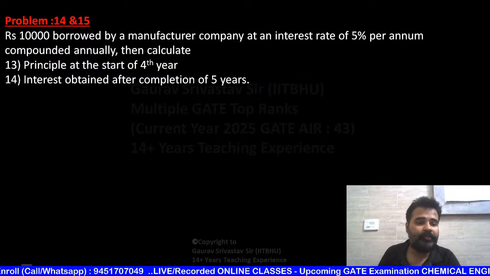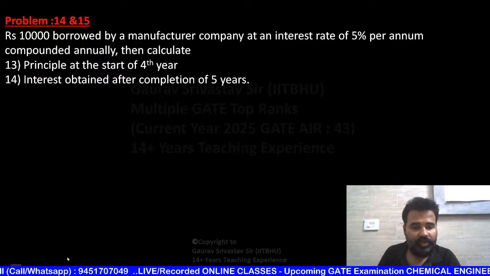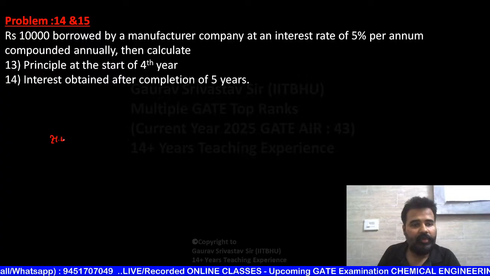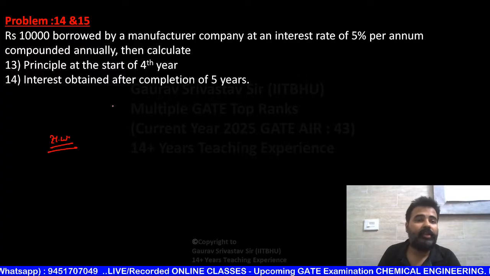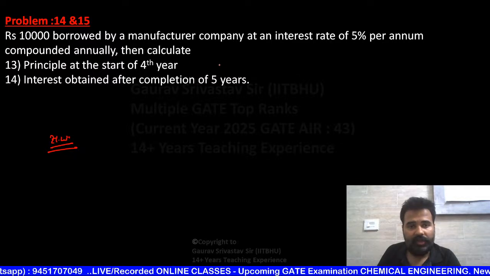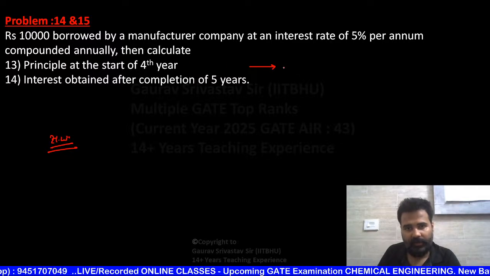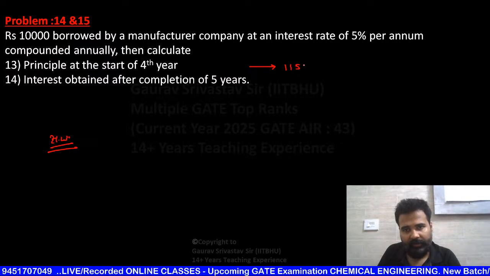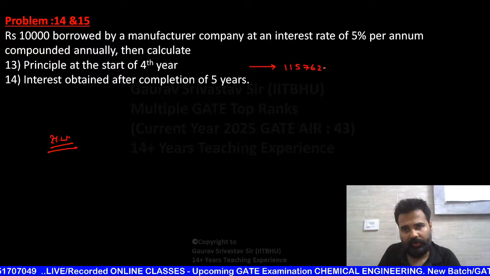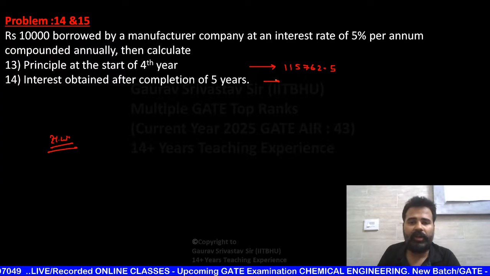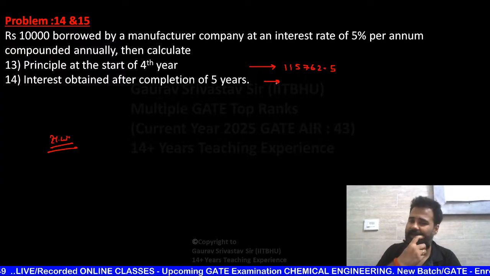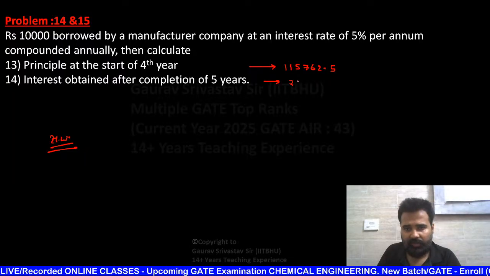This is a homework question. Again, one more beautiful question. This is also your homework question, beta. And principal at the start of the 4th year, here the answer will be 115,762.5. If you are getting any other answer,